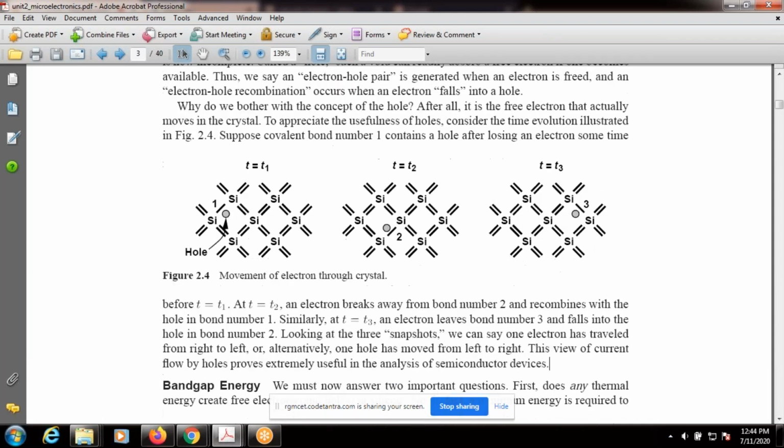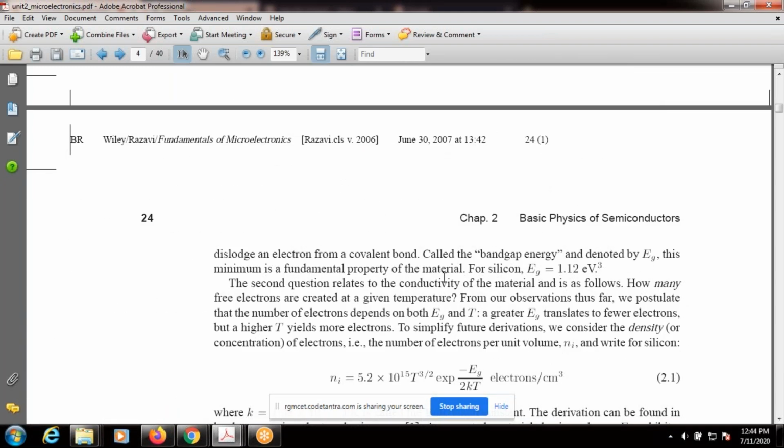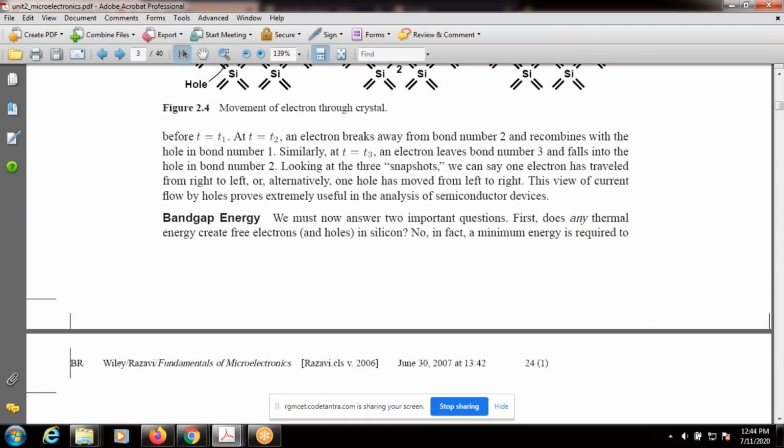Now another important point is band gap energy. What is meant by band gap energy? You must now answer two important questions here. First, does any thermal energy create free electrons and holes in silicon?